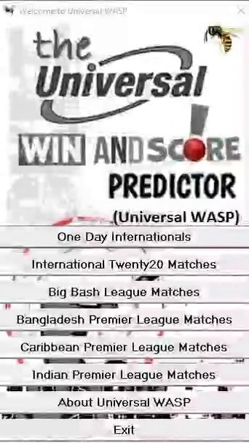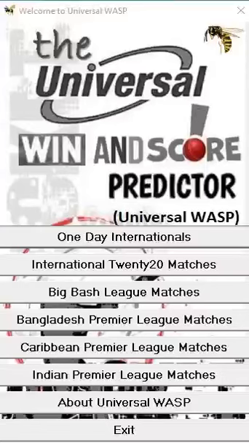Seeing the success of the Indian Premier League WASP, that is the IPL WASP, we are now going a step ahead and coming up with a Universal Win and Score Predictor, or the Universal WASP as we love to call it. Here we have a huge menu.